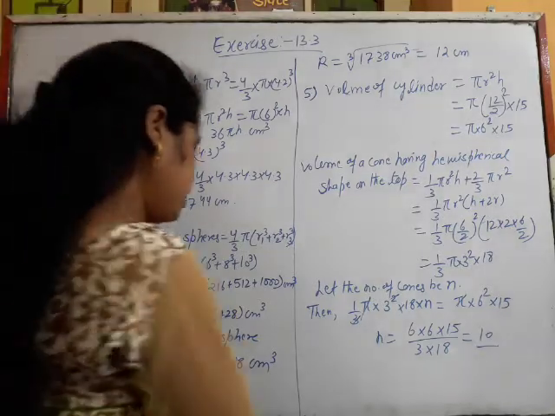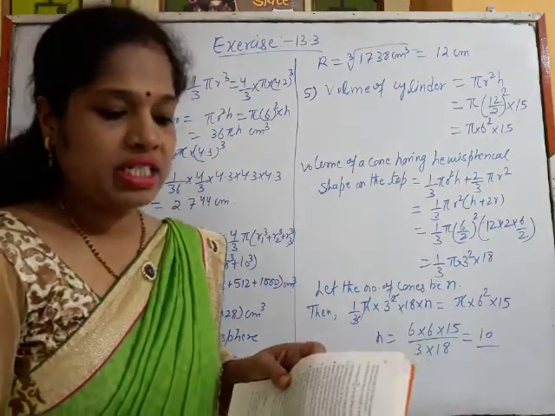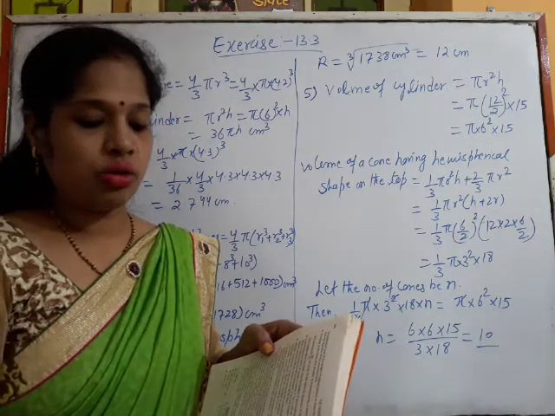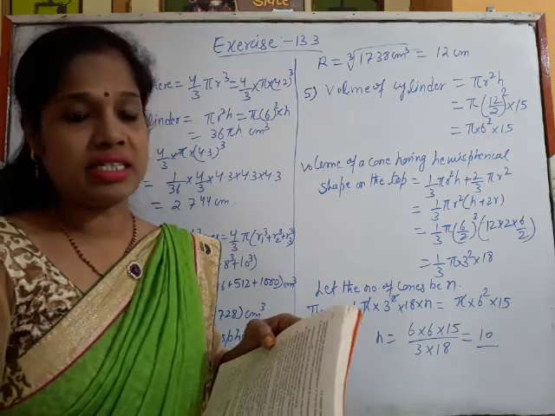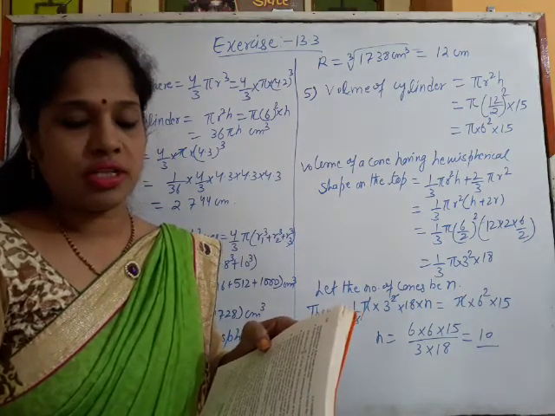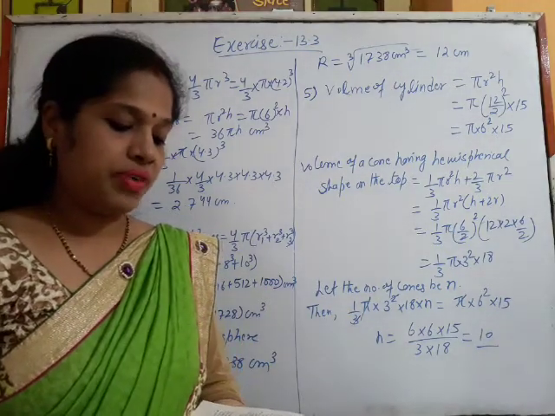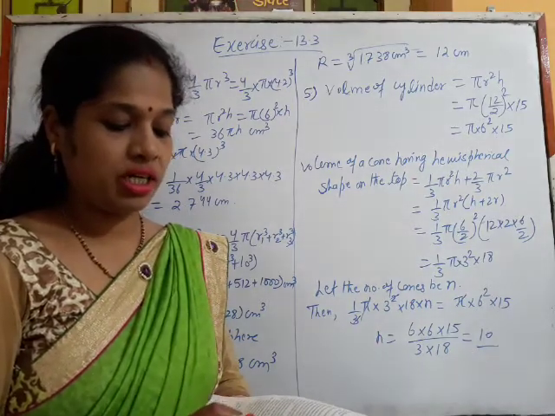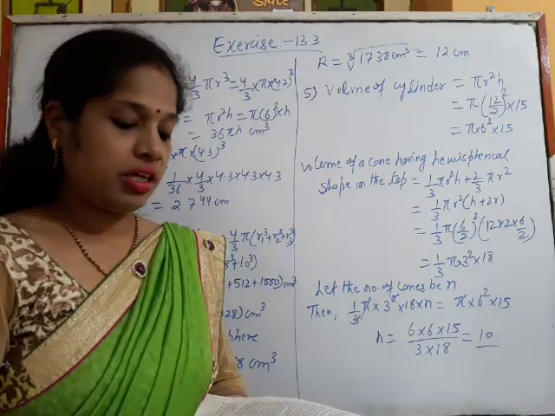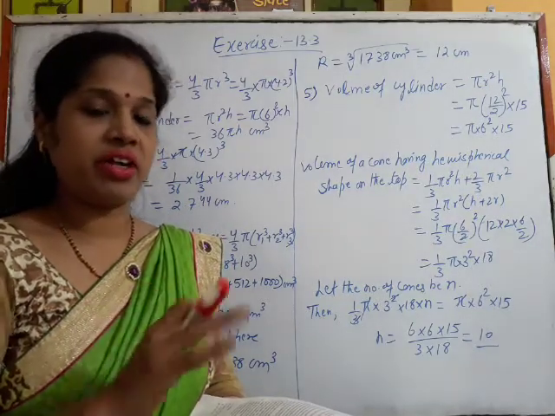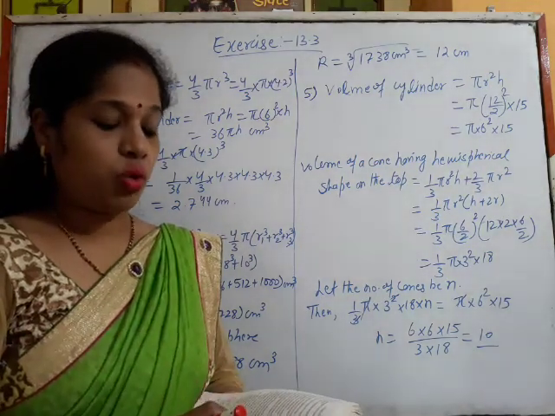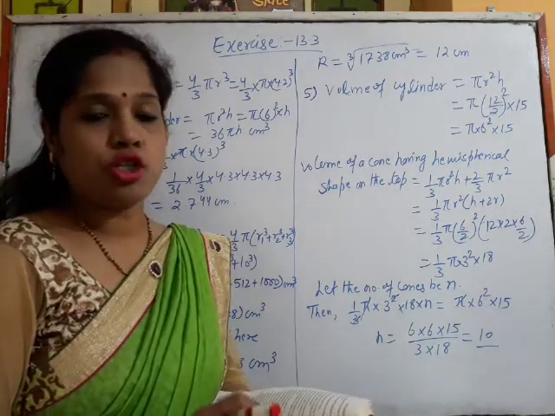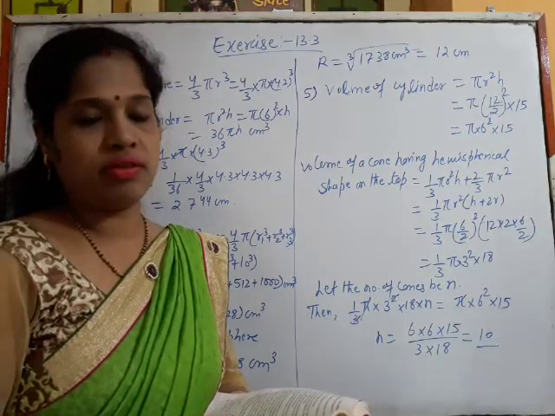So question number 1: a metallic sphere of radius 4.2 centimeter is melted and recast into the shape of a cylinder of radius 6 centimeter. Find the height of the cylinder. You see, a metallic sphere having the radius 4.2 centimeter is melted and recast into the shape of a cylinder whose radius will be 6 centimeter. For the volume of the cylinder we need the height also. So we don't have the height. So find the height of the cylinder.